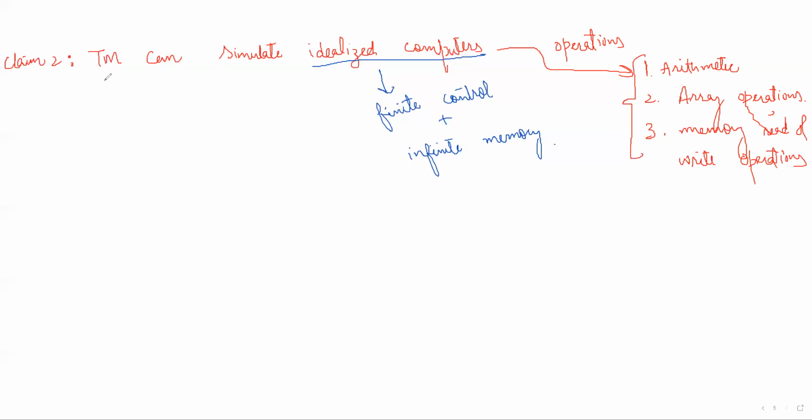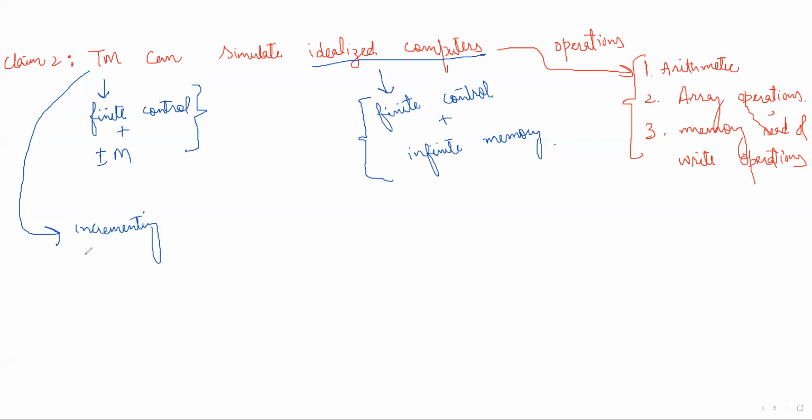So what is our Turing machine? The Turing machine also has a finite control, and it also has infinite memory. So that means the resources of the Turing machine are the same as the resources of an idealized computer. Now coming to the operations, we have already discussed a Turing machine for incrementing.